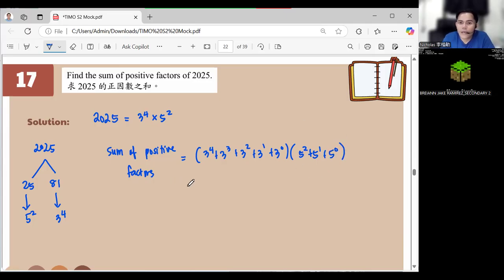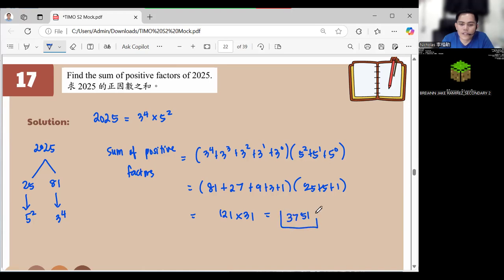And that one there is 81 plus 27 plus 9 plus 3 plus 1, and that is just 121, and 25 plus 5 plus 1 is 31. And we will get in here 121 times 31. And the answer is 3,751. Okay?